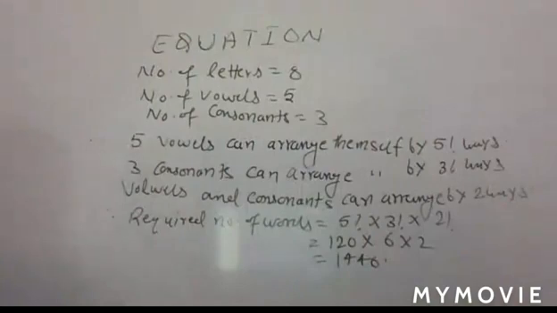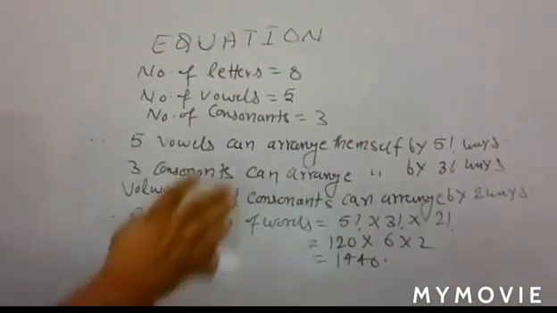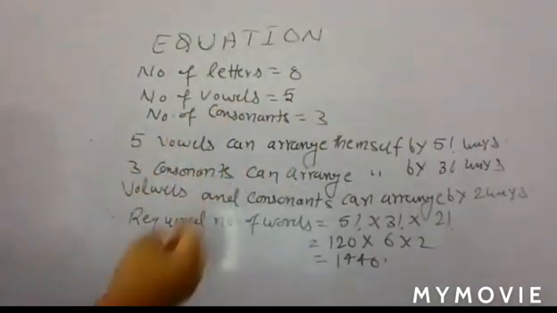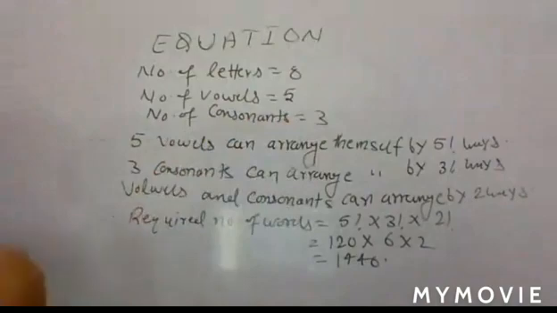But if in this question, some vowels out of these 5 vowels are taken, and some consonants out of the 3 consonants are taken, then in that case selection has to be done. So first you select the number of vowels and consonants, and then check how many letters you have in your hand.